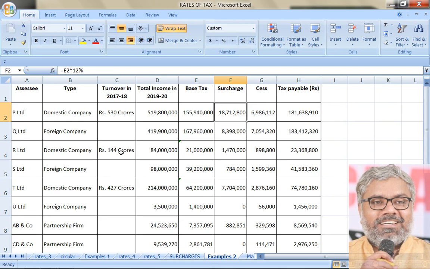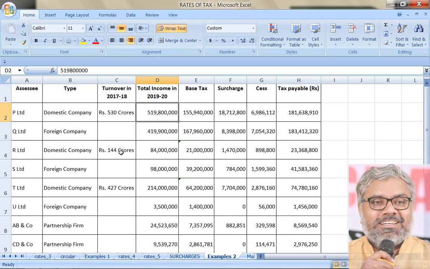Again, what do we have to look at? For surcharge percentage application, we should look at income. Is income useful for calculation? No. It is only useful for checking the percentage of surcharge. So what could be the percentage of surcharge for a company with income of more than 10 crores?